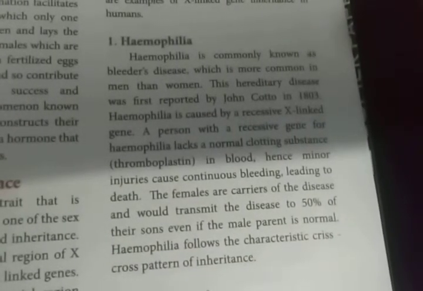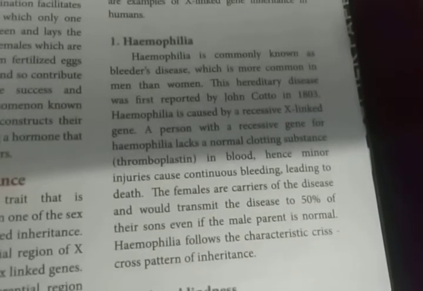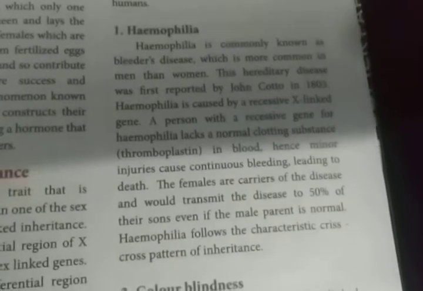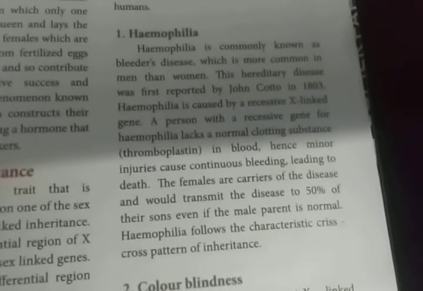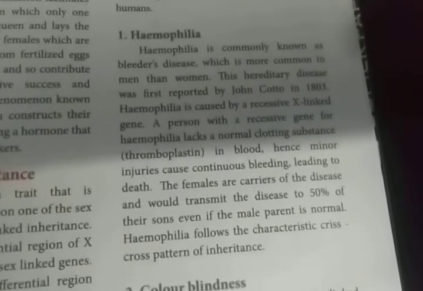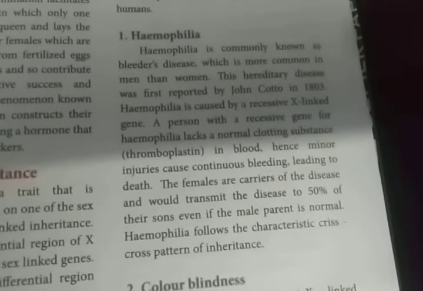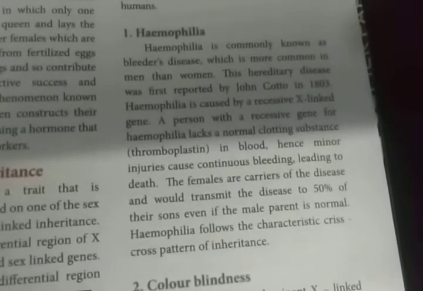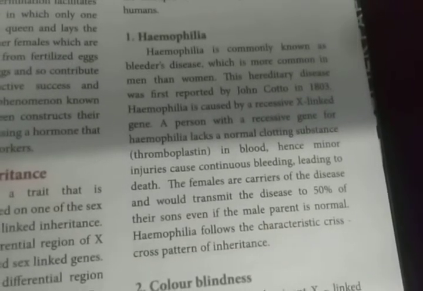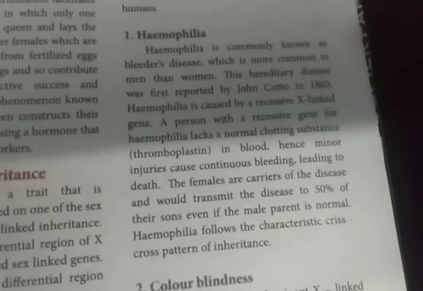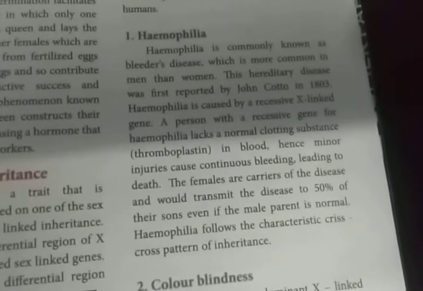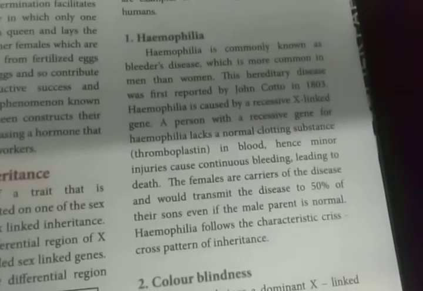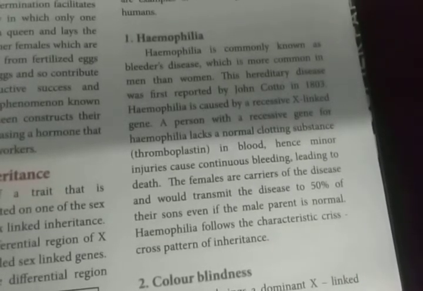The females are carriers of the disease and would transmit the disease to 50% of their sons even if the male parent is normal. So here females are carriers. They can carry that gene from their parents, and then pass the disease to their children, especially the male. The father's gene is transferred to the daughter. So here the daughter will not be affected by the disease; the daughter is a carrier, and then she can transfer the disease to the son. That is known as the crisscross pattern of inheritance.